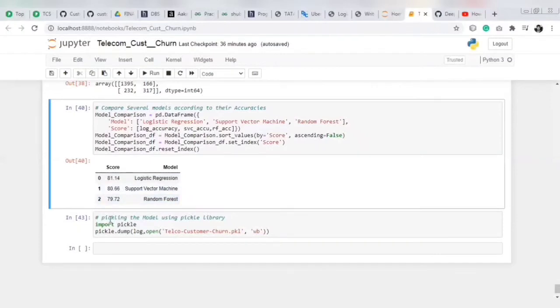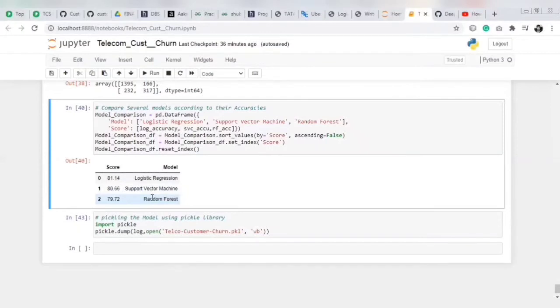After that, we have picked the model which gives the highest accuracy. In this case, logistic regression is giving the highest accuracy of 81.14%. So what is pickle?